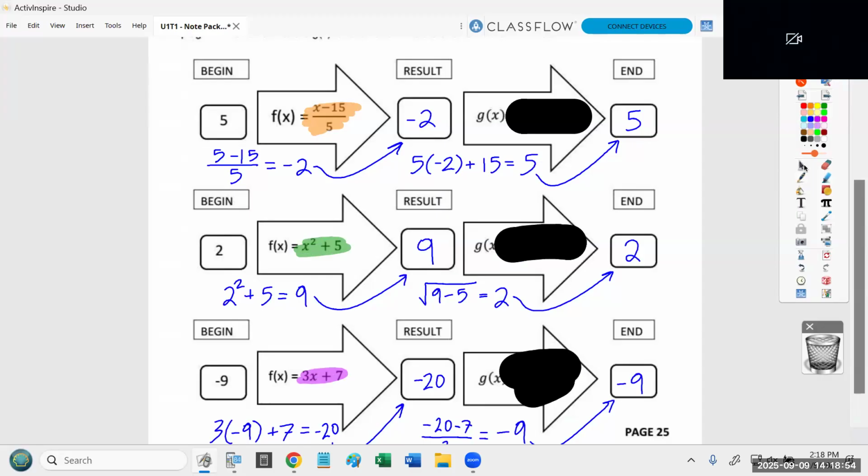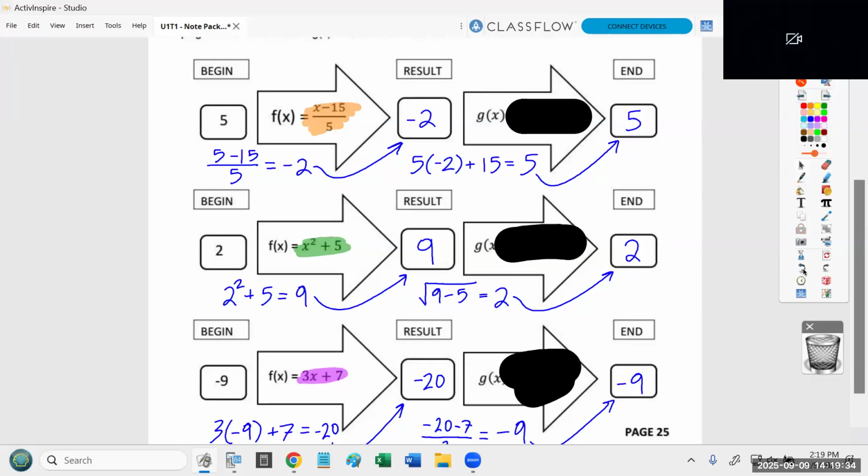I want to teach you that if I give you a function, look at the orange highlighted one: I've got a number, I'm going to subtract 15 from it, and then I'm going to divide that whole thing by 5. So I give you that equation, and I need to be able to ask you what is the inverse function, and you have to be able to give me that. If you focus on the green equation, I'm thinking of a number, I'm going to square that number, so x squared, and then add 5 to it. So I tell you what the function is, and then I ask you what's the inverse function. You have to be able to get me that. That's the new thing I want to show you.